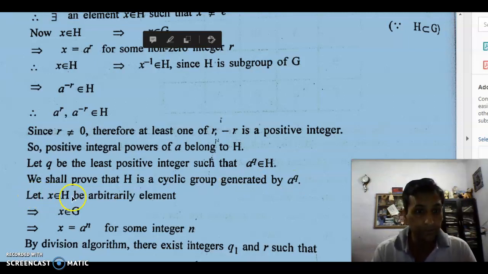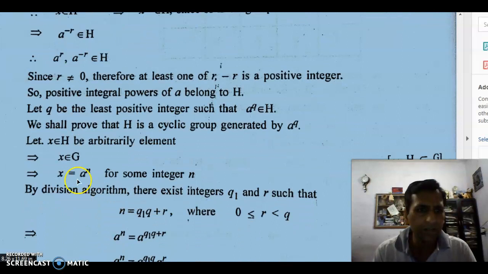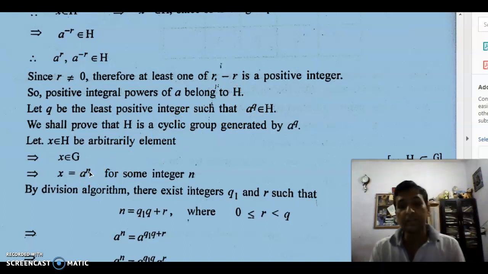For this, we suppose q is the least. Let X belonging to H be arbitrary, any element. Since X is in G, I can write this X as A^n for some n, because G is cyclic. But our q, which we have taken here, is the least in H. No doubt n also belongs to H, but q is the least. It means this q is smaller than n, and both are integers.